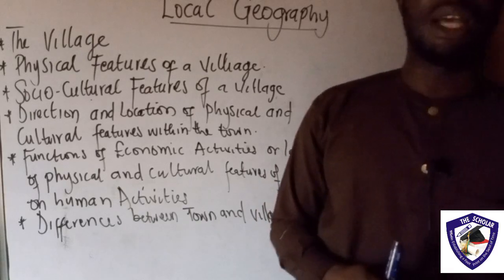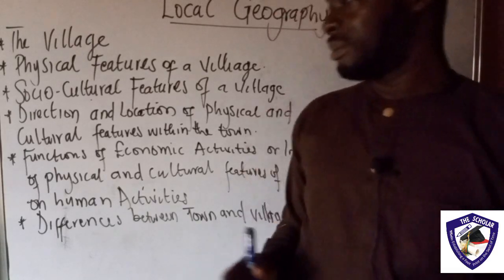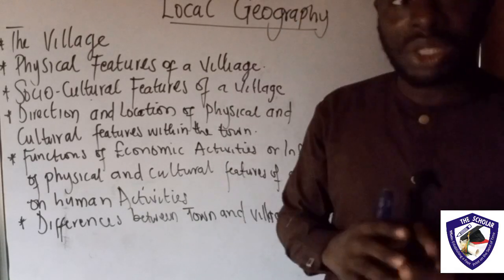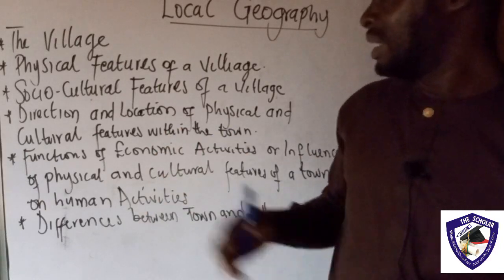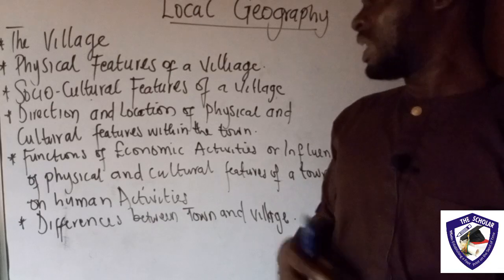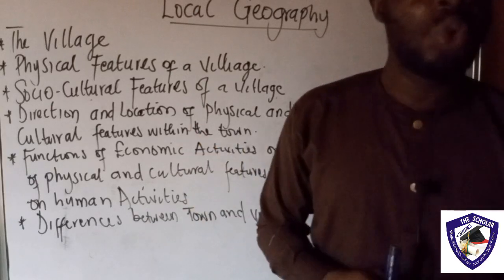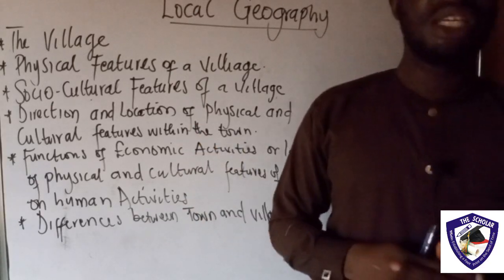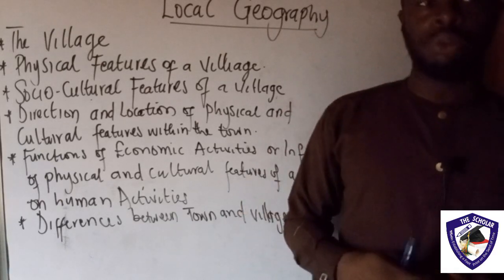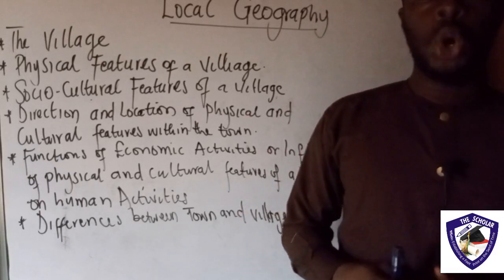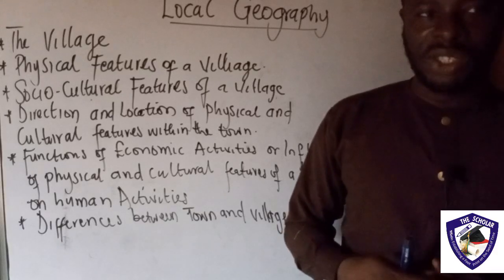Now, let's look at town. What do we refer to as town? Because we need to understand what towns are before we begin to look at the physical features of town itself. So when we say town, it is a large nucleated urban settlement formed from expansion or combination of several villages.